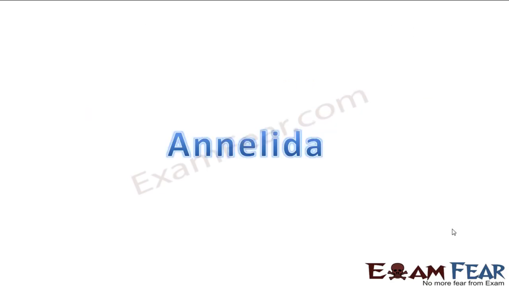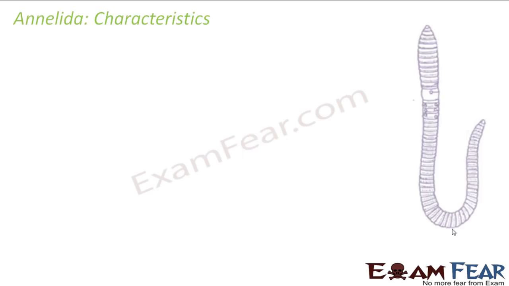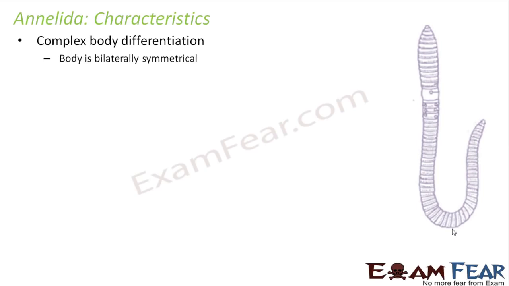Correct. So let us now move on to the next phylum, that is Annelida. So let us see what we are going to talk about in annelids. Talking about the basic characteristics, the first thing that comes in is the complex body differentiation. So here also it is organ system level of organization. The body is bilaterally symmetrical, as I mentioned before, that hereafter most of the phyla you will see will be bilaterally symmetrical. There will be coelomates and there will be organ system level of organization. Talking about the number of germ layers, it is triploblastic, that is they have ectoderm, endoderm and mesoderm.